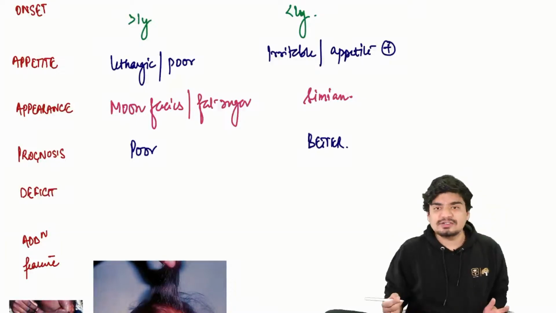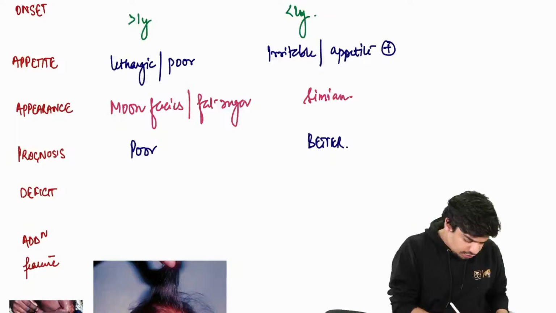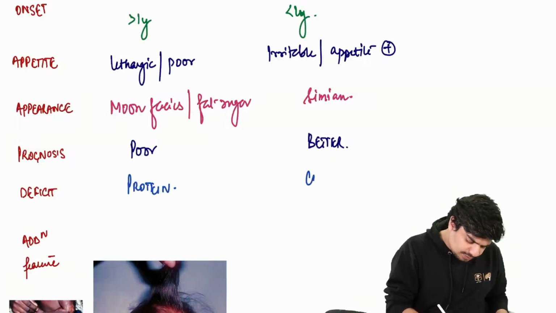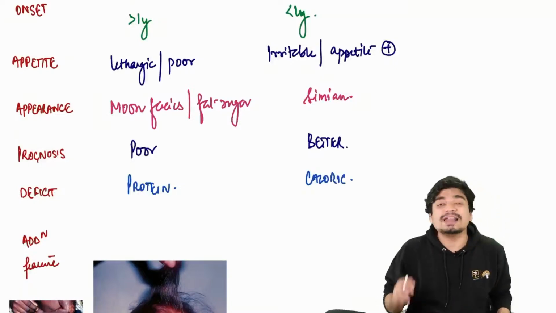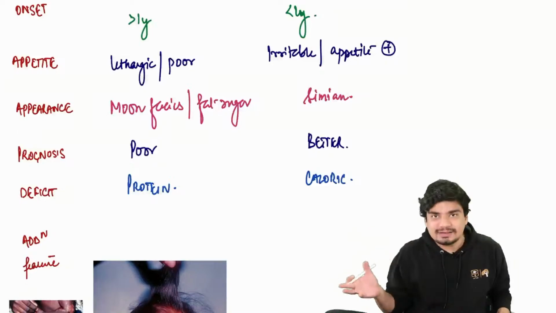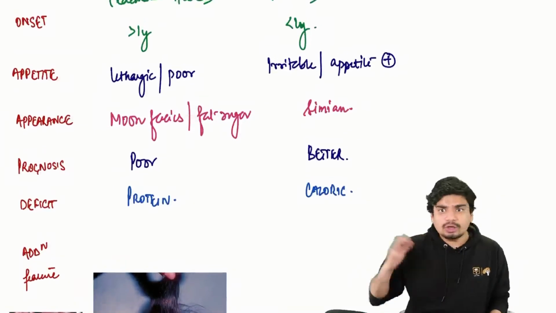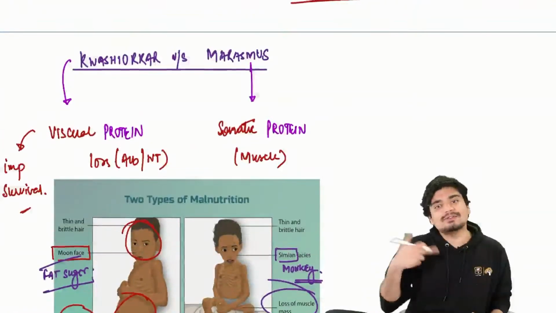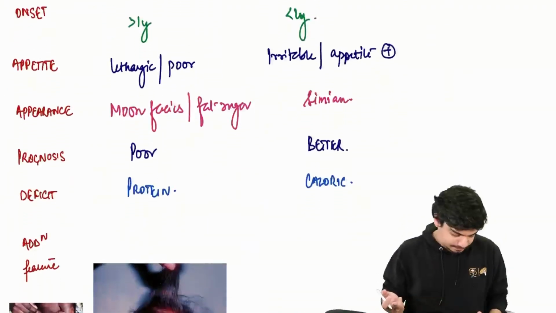As far as deficit is concerned, this is from the older times. If somebody asks an older question, in kwashiorkor there is protein deficit. In marasmus there is calorie deficit. But like I told you, this is an incorrect concept. I'm only telling it to you because some old examiner might ask this question. But always remember that there is going to be protein loss in both. In kwashiorkor, it is the visceral protein which is lost. In marasmus, it is the somatic protein which is lost.